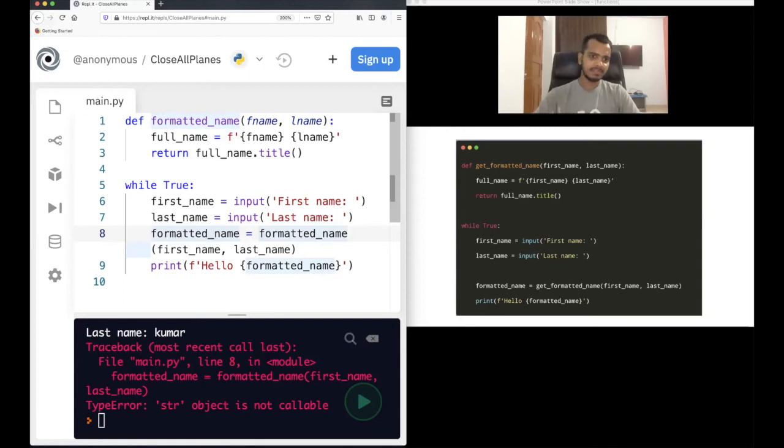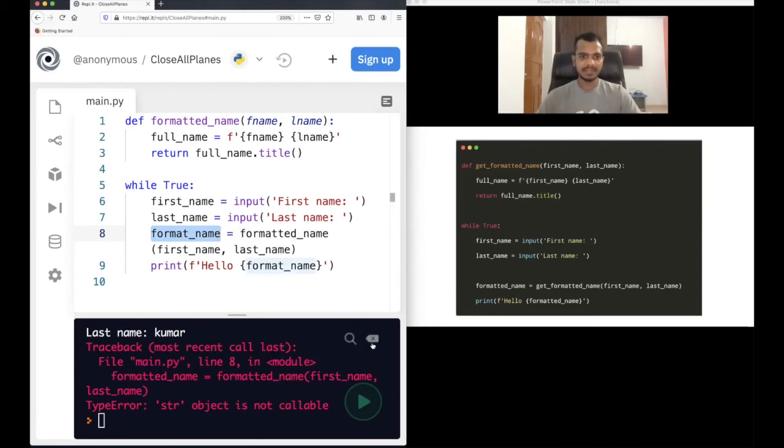Something like format name, okay? The variable name should not be the same as the function name. Do not make this mistake. Python gets confused here, because in format name we have now stored a string. So Python will think format name is a string, not a function. So that's why the error here.